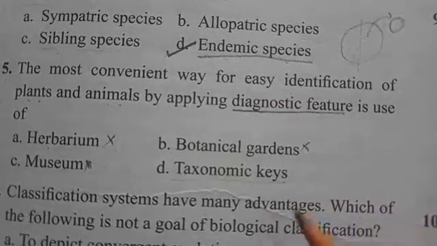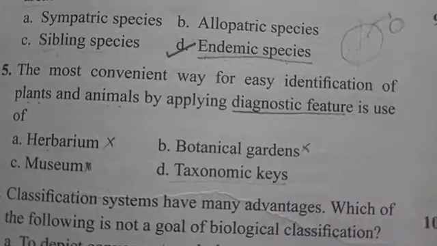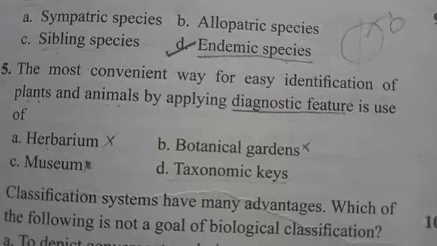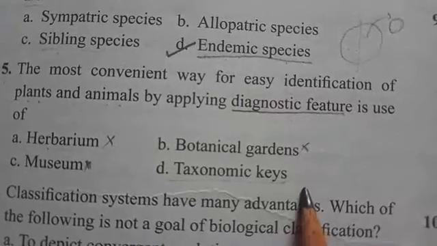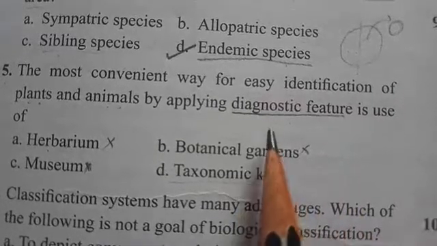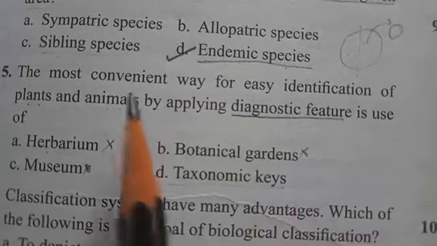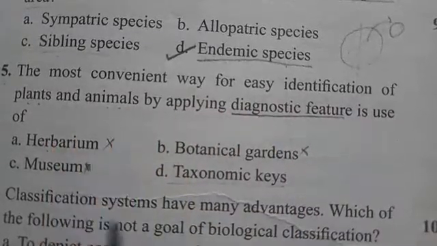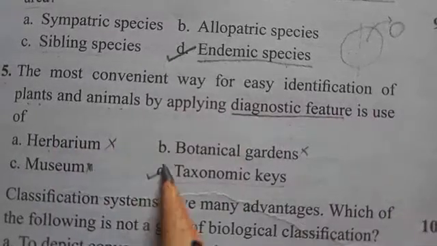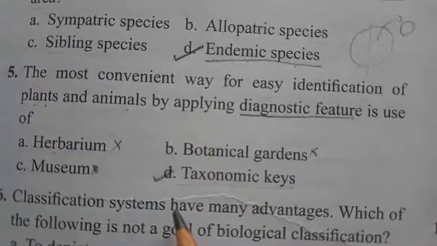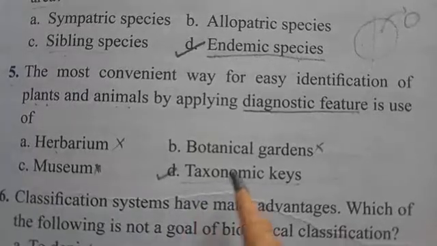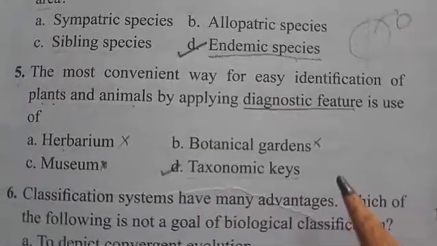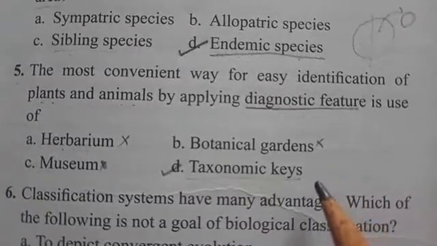Generally keys are analytical in nature: one is selected, one is deselected. Based on similarities and dissimilarities, keys are the most convenient way for easy identification of plants and animals. So option D, taxonomic keys, is the right answer.